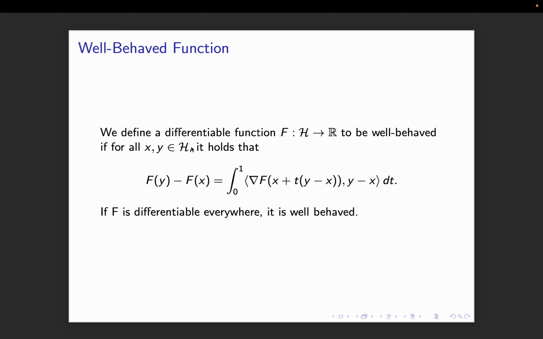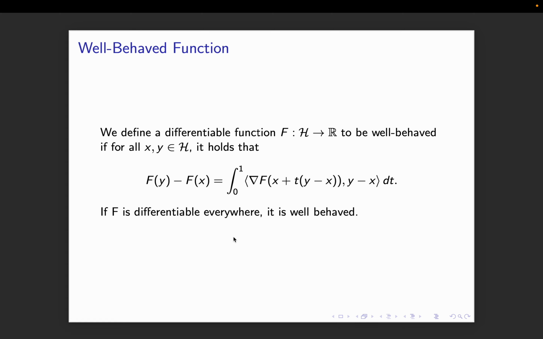So now we define a well-behaved function. We define a differentiable function f going from Hilbert space to the reals to be well-behaved if for all x, y in the input space, it holds that the difference between f of y and f of x is the integral of the gradient on the path between y and x. So when t is 0, this is the gradient at x. So I integrate the gradient on the path from x to y, and if that is equal to f of y minus f of x, then it's a well-behaved function.